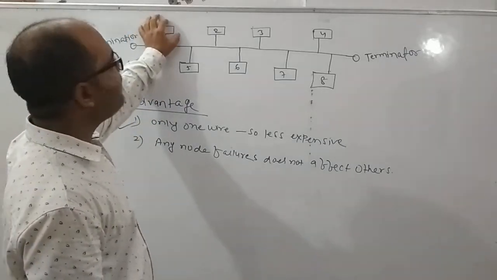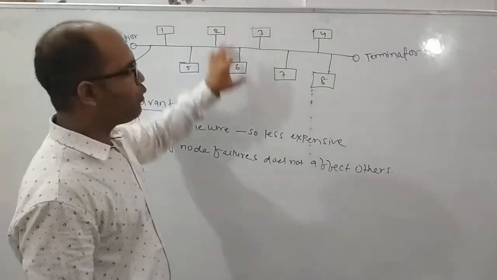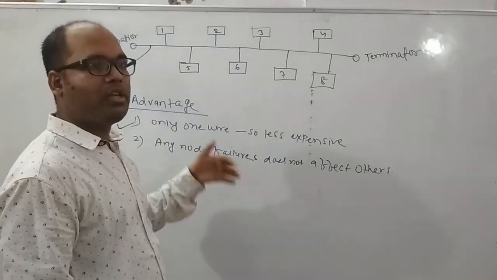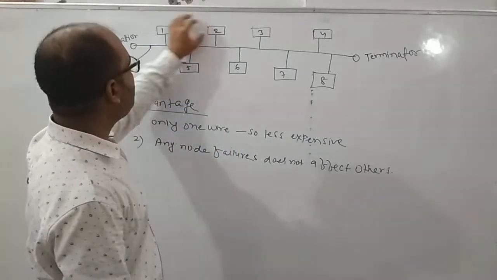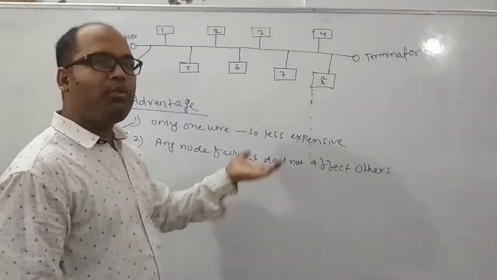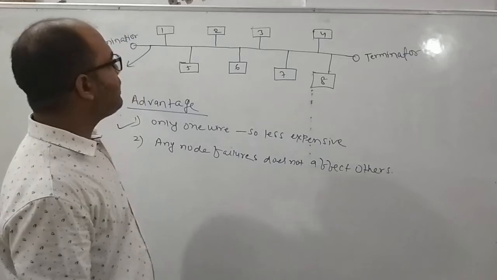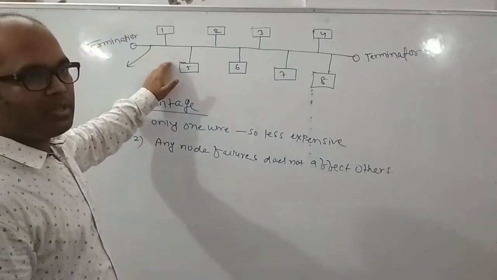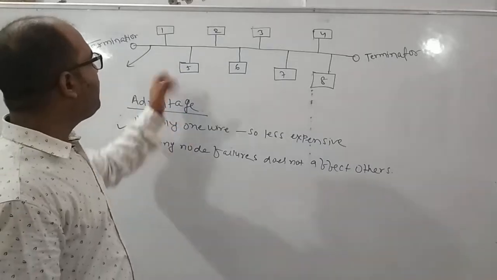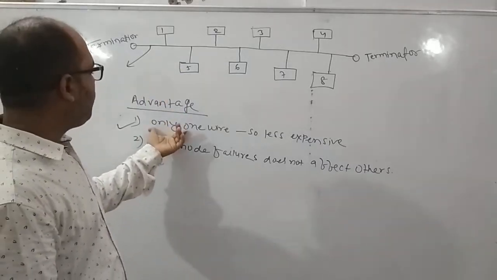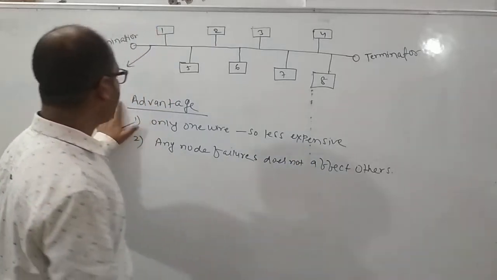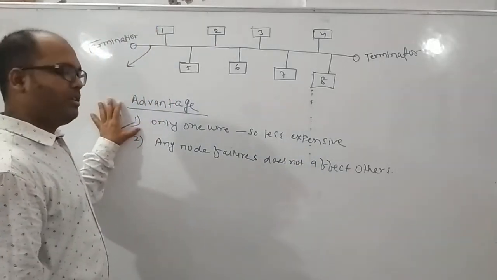We will not consider the cost of the nodes. Why? Anyhow, if you go for any topology, whether it is a bus, ring or any topology, these nodes are devices. Anyhow, you have to purchase the devices. But this straight wire, that is the common transmission medium, we will consider, right? So only one wire is required, so it is less expensive. So the first advantage is this.